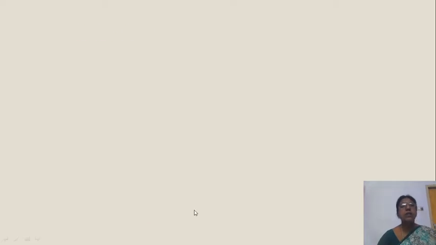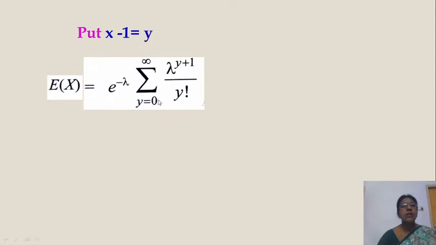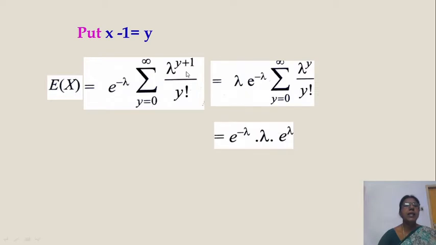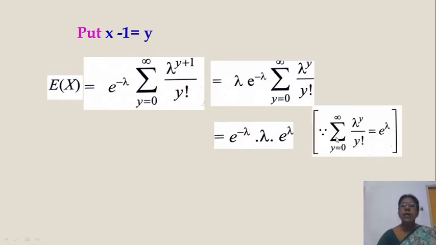Y is equal to 0 to infinity. Y factorial and numerator is lambda power y plus 1. You see here, lambda power y into lambda. Bring lambda outside. Sigma lambda power y by y factorial, y 0 to infinity. But the sum of this value is e power lambda by some formula. This is e power lambda. Now e power minus lambda, e power lambda cancel. We get lambda. So expected value, mean is lambda.